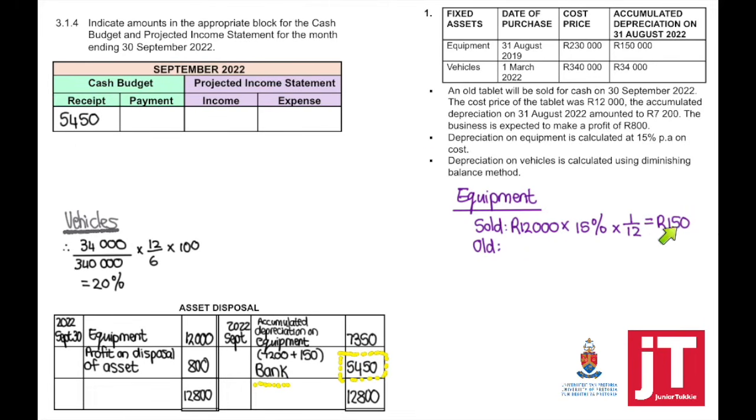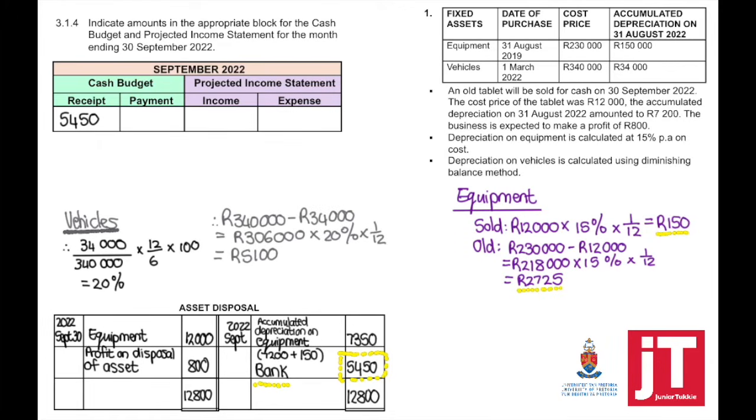Now, we've already calculated depreciation on the asset which we've disposed of. Now we still need to calculate on the old. Using the cost, we need to take 230,000 minus 12,000, then times 15% times 1 divided by 12. But we're not done yet.